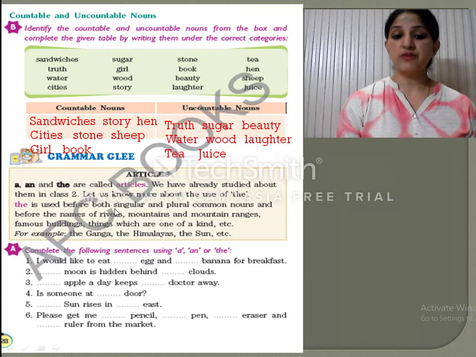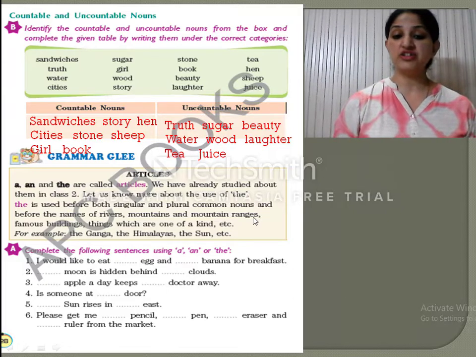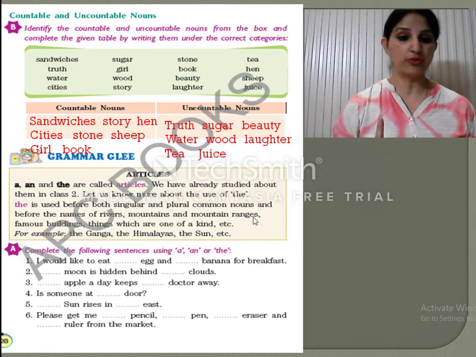First we will also see where we can use the. The is used before singular and plural common nouns and before the names of rivers, mountains and mountain ranges. So my dear students, you have to remember that the can be used with three types of things. First of all, the can be used before a singular noun or a plural noun, but a and an cannot be used with a plural noun.